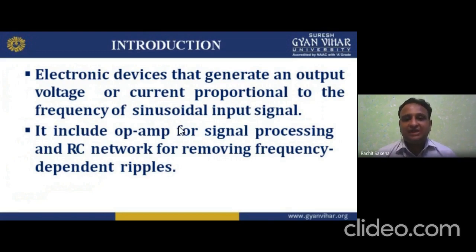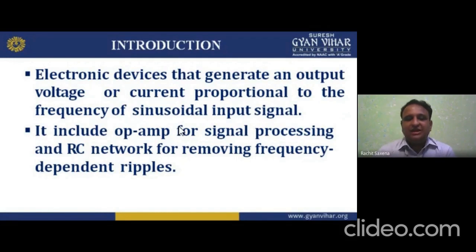Now I am getting the sinusoidal input signal. Okay, what is the proportional? Basically, voltage or current proportional to the frequency of the sinusoidal input signal. What is the input signal we are getting? Proportional to the frequency of the input signal, we have voltage or current.